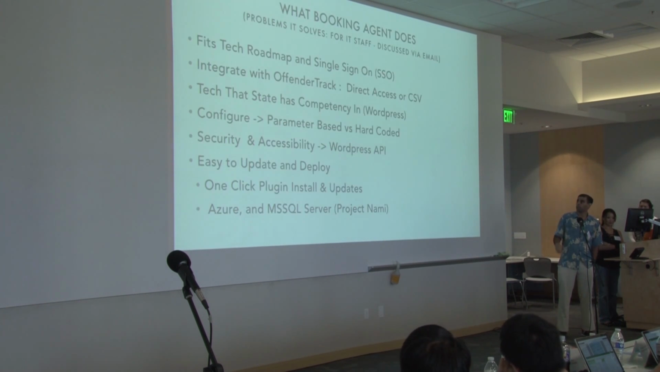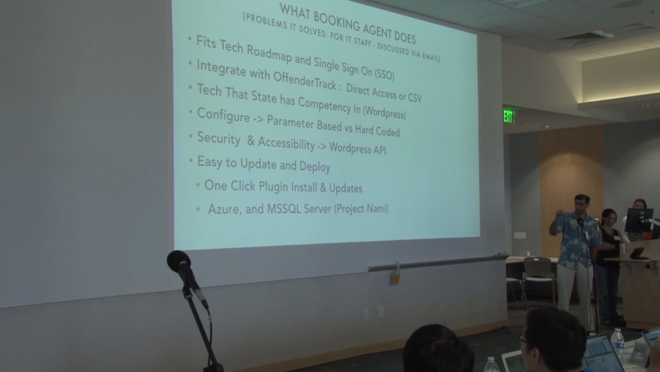Next slide, please. For example, it fits the tech roadmap with single sign-on. It integrates with Offender Track with direct access or CSV because they're both RDBMSs. You can configure it with parameter dates versus hard-coded. It's technology the state has competency in, which is WordPress. Security and accessibility are in there through the WordPress API. It's easy to update and deploy. Just one click, upload the plugin, it activates itself. And it can be hosted on Azure, which is something that the IT staff at OCCC mentioned to me. And WordPress also works with MS SQL Server if you wanted to, with Project NAMI on Azure.